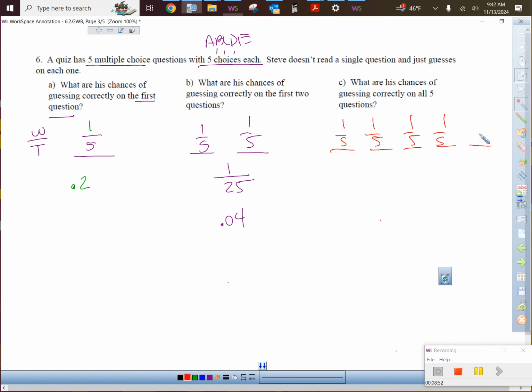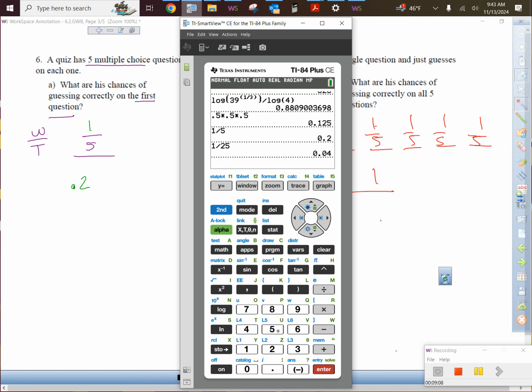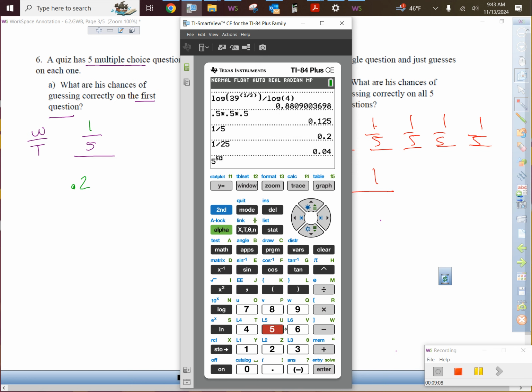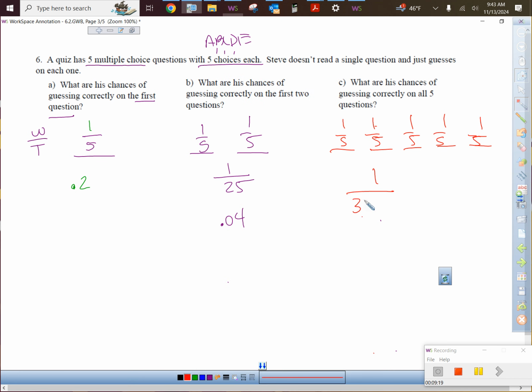And what I'd like to show you is how to type this in a little faster than typing 5 times 5 times 5 times 5 times 5. Are you with me on that? So upstairs is going to be 1 times 1 times 1 times 1 times 1. I hope we know that's still 1, right? But it's 5 times itself 5 times, so that's like raising it to the 5th power. It's like 5 times 5 times 5 times 5 times 5. That's going to be a big number of 3,125.